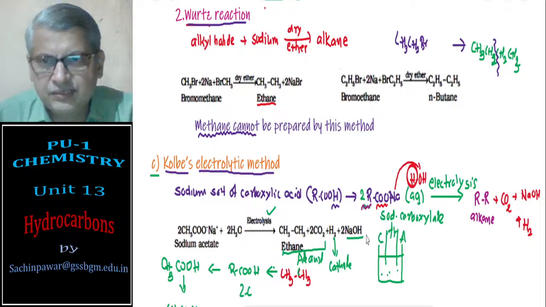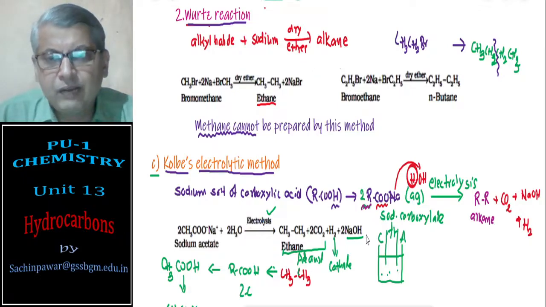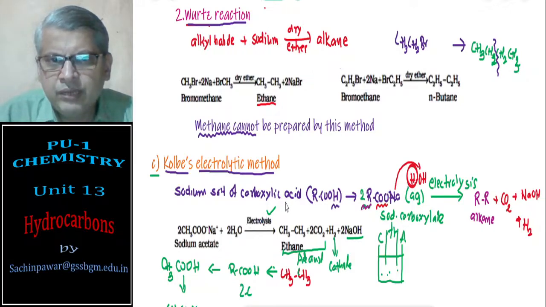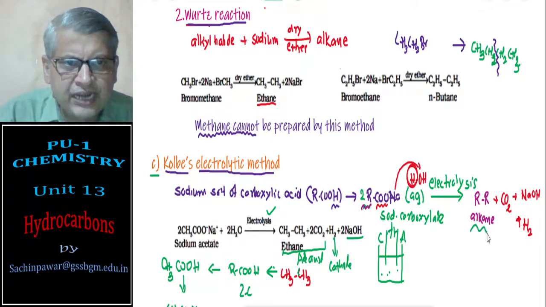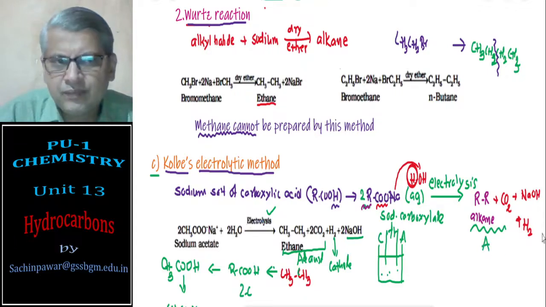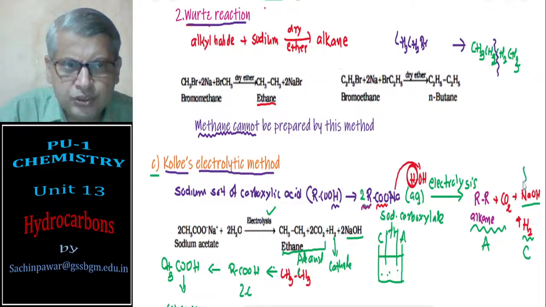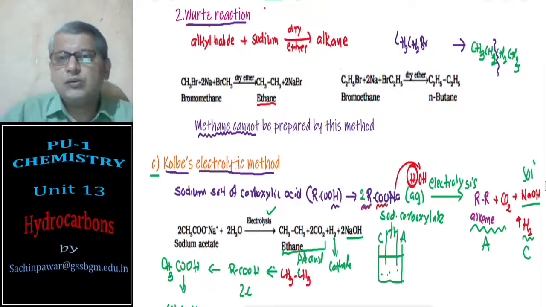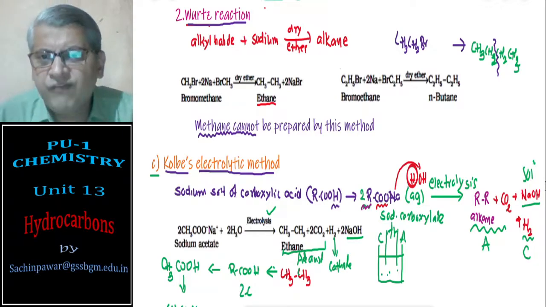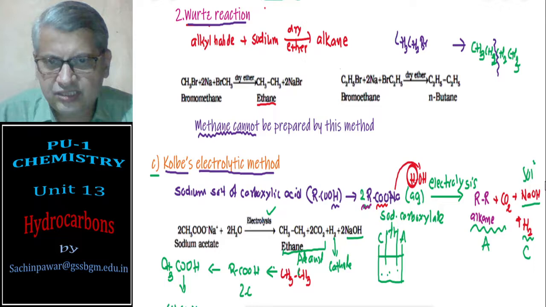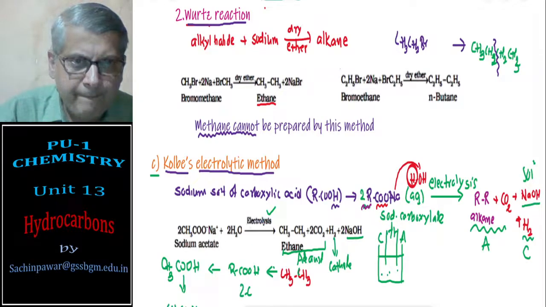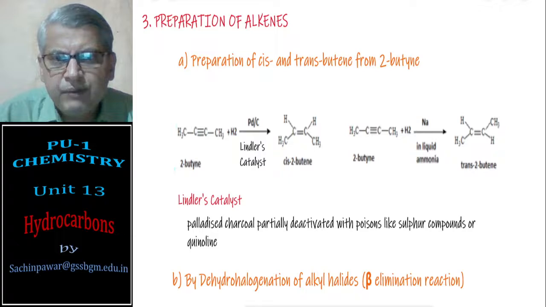This is Kolb's electrolysis. So Kolb's electrolysis or electrolytic method is electrolysis of an aqueous solution of sodium carboxylate. You will get alkanes and carbon dioxide at the anode, hydrogen gas at the cathode, and sodium hydroxide in the solution. And this completes the methods of preparation of alkanes. Next, we'll go for methods of preparation of alkenes.